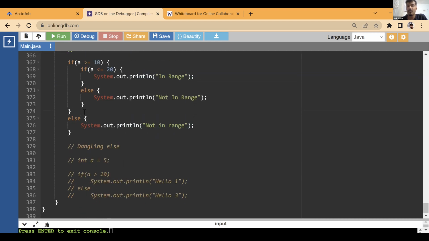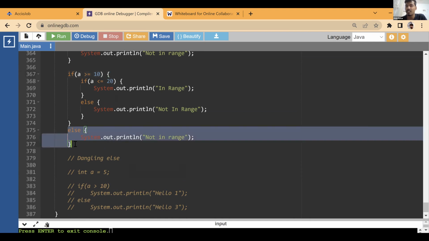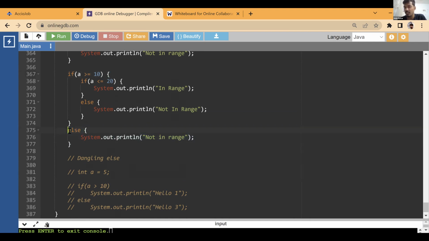But here, what we have to do is if a is greater than 10, then we enter inside this. Now, it might be in range, might not be. But if it is less than 10, then it is definitely not in range. So for that, we have written an else that if it is less than 10, then it is definitely not in range. Now, if it is greater than 10 and it is less than 20, then it is in range.